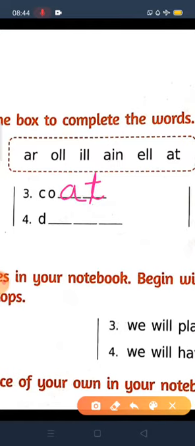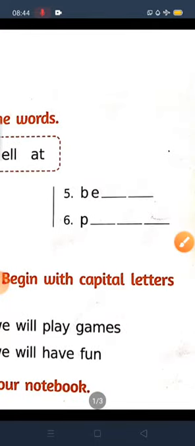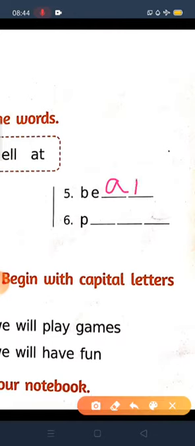Understood? Now D dash dash dash, doll. DOLL, doll. Okay? Now we will see it. BE dash dash, bear. BEAR, bear. Now last one, pill, PILL, pill. Pill means tablet, okay, medicine. And BEAR, bear means bhalu, you know na.